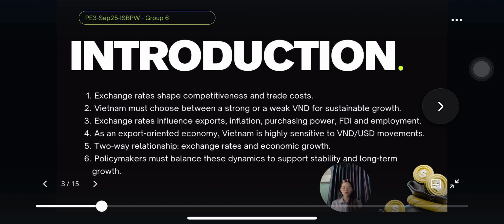The relationship is also two-way. Exchange rate trends influence economic growth, and economic performance feeds back into currency movements. Therefore, policymakers must carefully balance this dynamic to maintain stability and support long-term development. With that foundation, let's now move on to the causal mechanism behind exchange rate and economic growth.